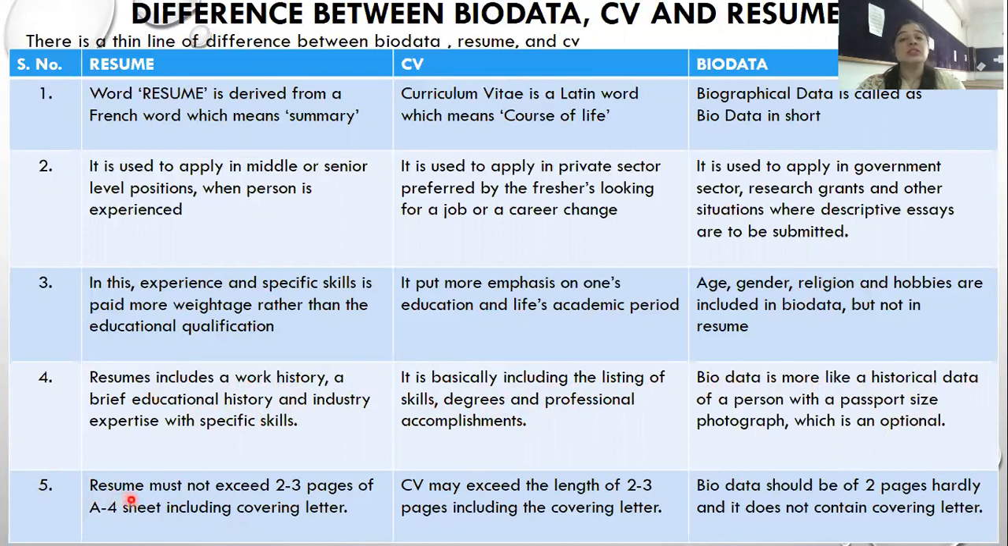Last one is that a resume does not exceed 2 to 3 pages of A4 size sheet, and it includes a cover letter or job application as well. Whereas a CV can exceed 2 to 3 pages. It can be more than 3 pages, and it includes a cover letter. Biodata usually is of 2 pages, and it does not contain any cover letter.